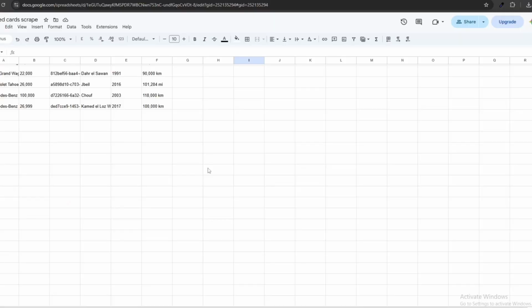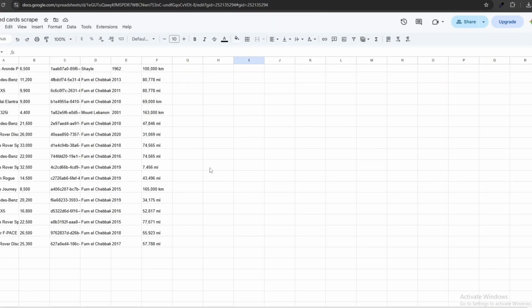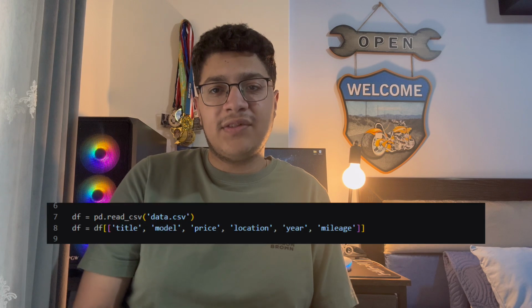I scraped the biggest car listing websites and mobile apps in my country, and I got a total of 18,000 listings. With the data I had, first I had to normalize all the datasets I got from different apps into one spreadsheet, with all the fields having the same structure. And now we start the fun part, the machine learning part. First, we load the CSV file in Python.